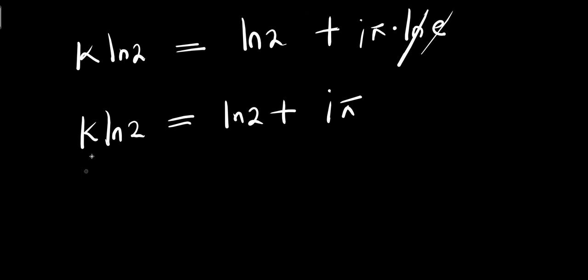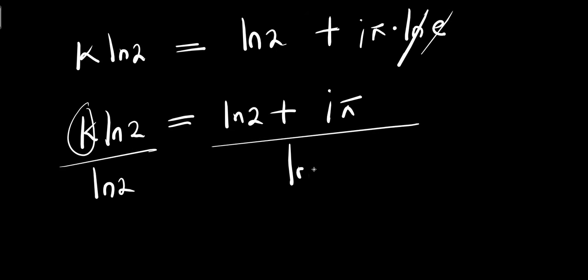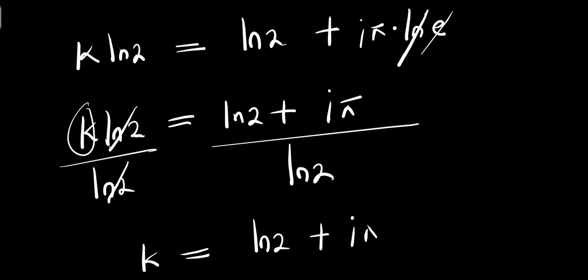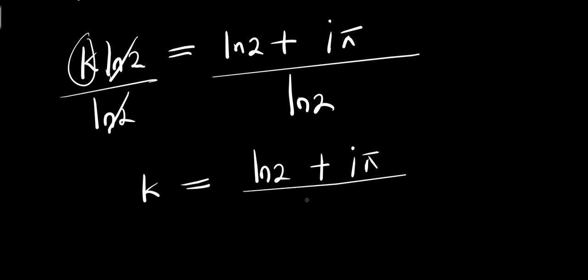So solving for k, I divide this by natural log of 2. Natural log of 2 eliminates natural log of 2. I have k equals natural log of 2 plus i times pi, divided by natural log of 2.